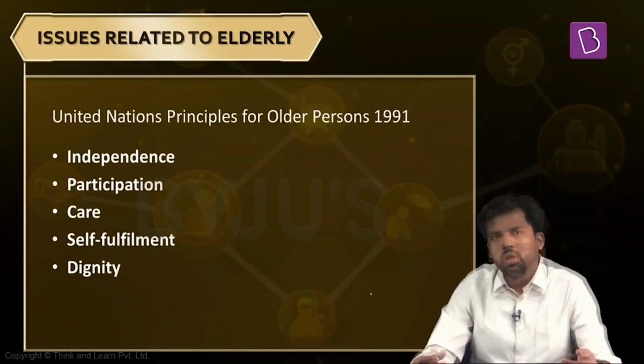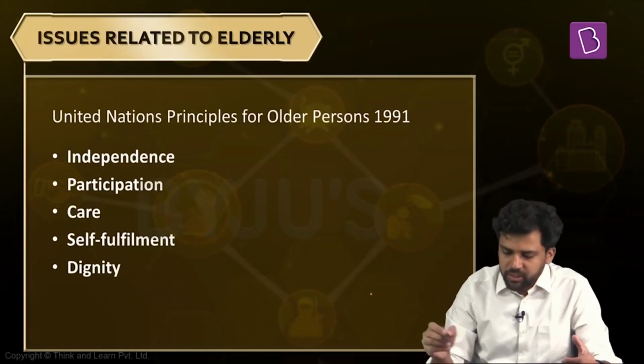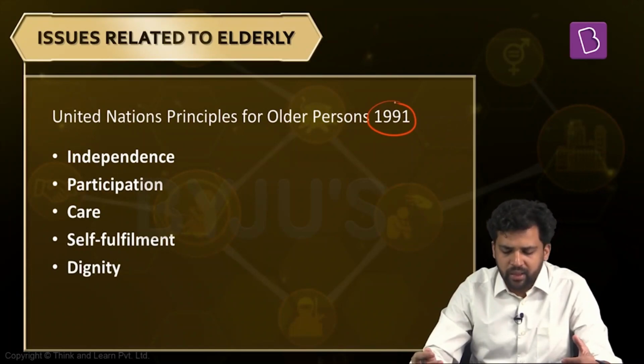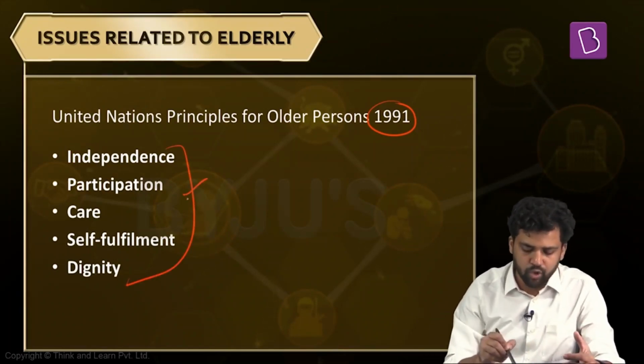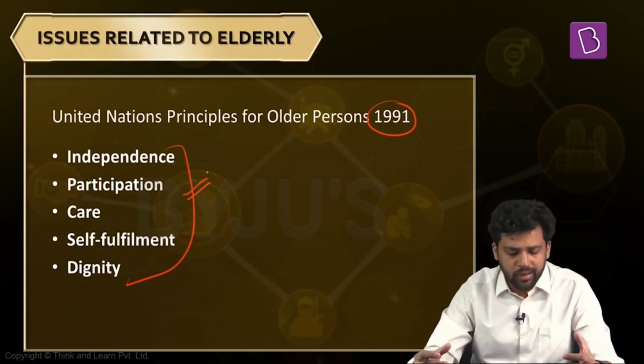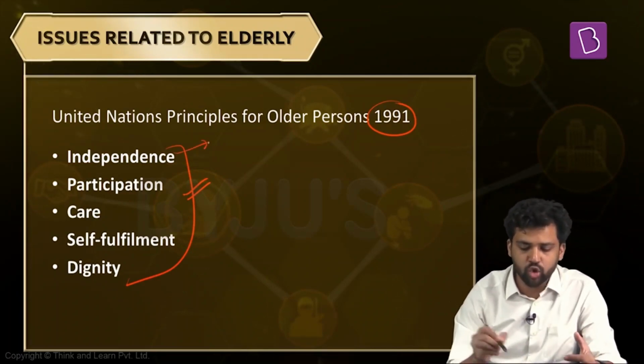Now, next part. The United Nations has certain principles for older persons. These principles came into being in 1991. And what is the reason why they have these principles? It is assumed that states, when they are drafting their laws, should consider these principles. Society also should take these principles into consideration. Okay. Now, what are these principles? So the first principle says that elderly should have independence.